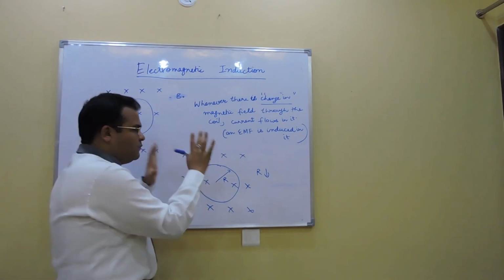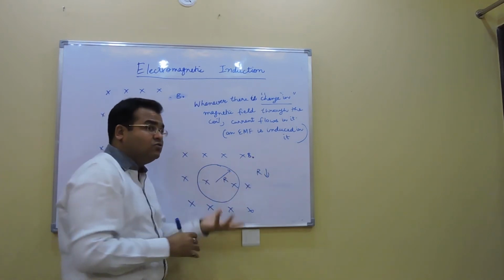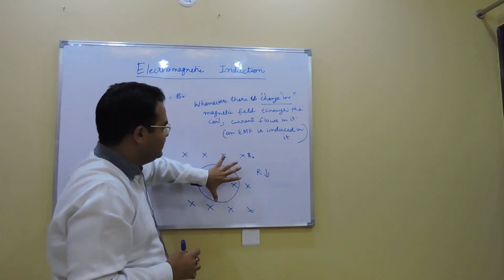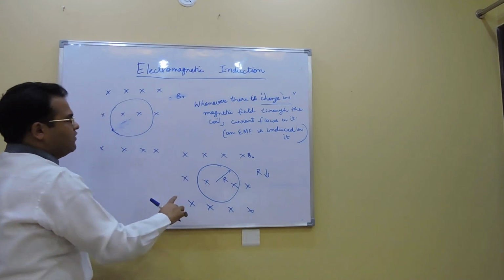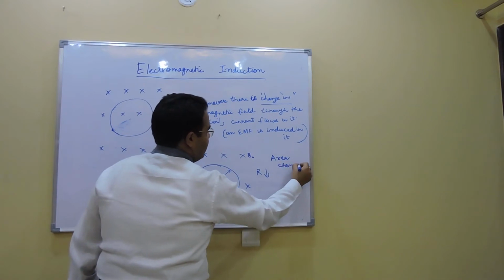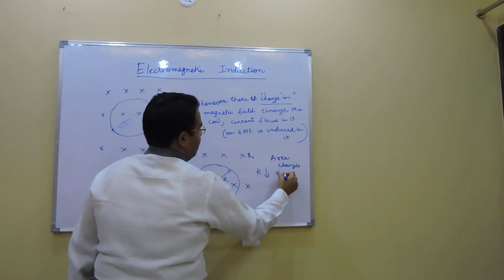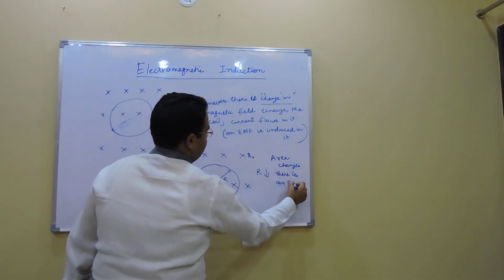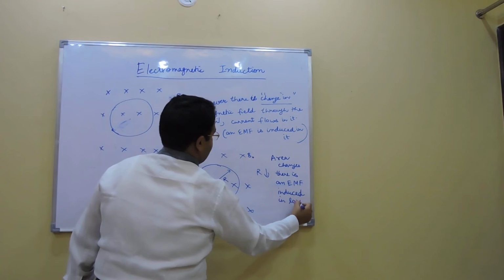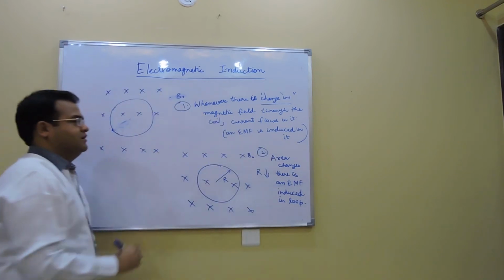Second time he is keeping the magnetic field constant, but this time he is changing the radius. What happens when you change the radius? Obviously the area gets changed. You decrease the radius, area gets reduced. You increase the radius, area gets increased. So another thing which he found out was that when area changes, which area? Area through which magnetic field is flowing, then there is an EMF induced in the loop. So first was magnetic field change, second is area change.